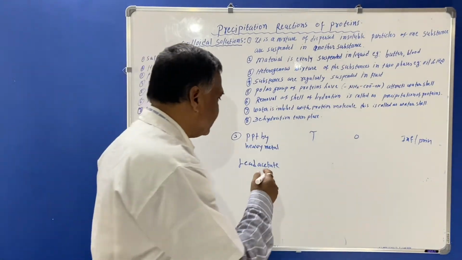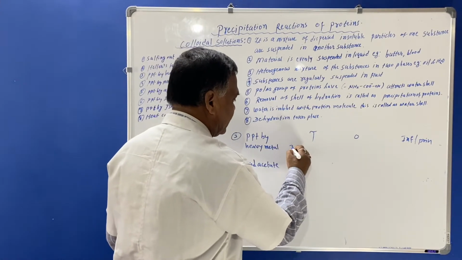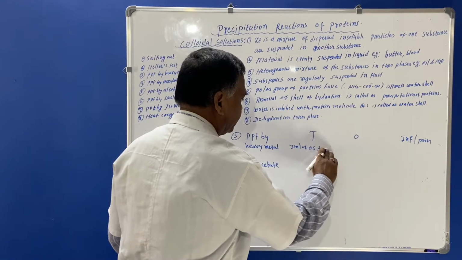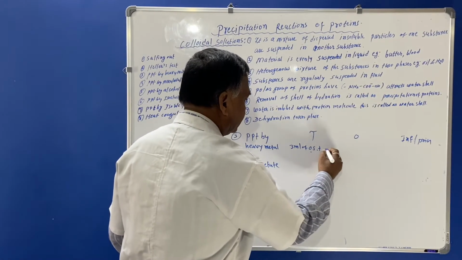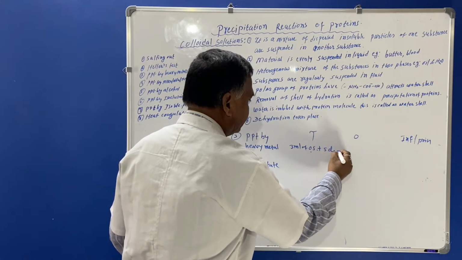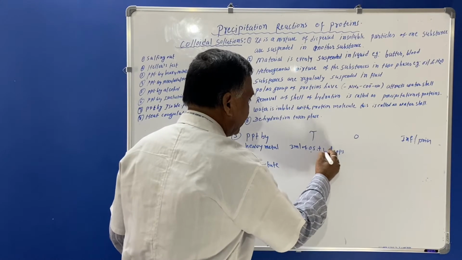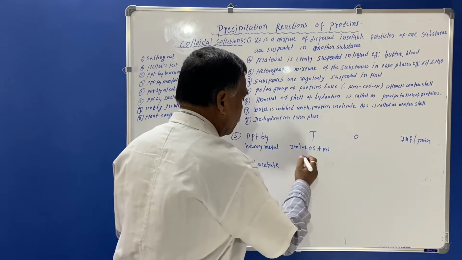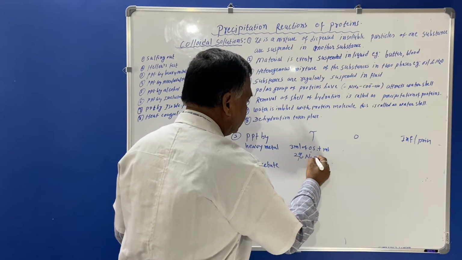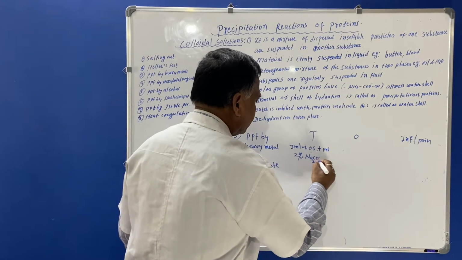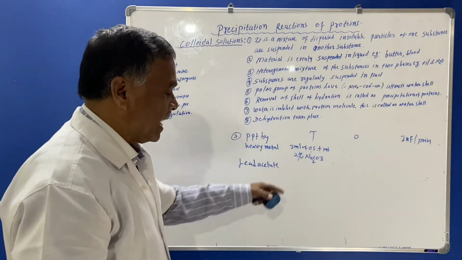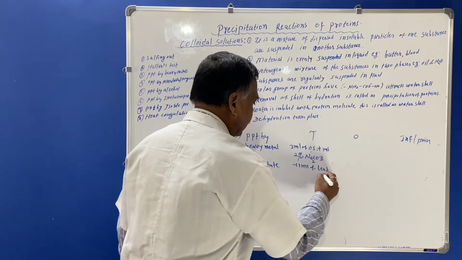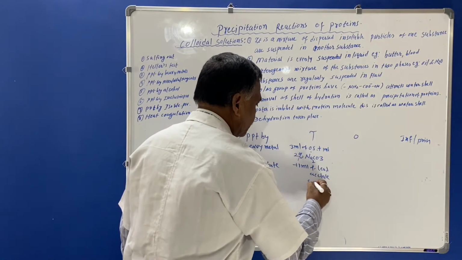Here you must know that precipitation by heavy metals means 3 ml of original solution plus 3 ml of 2% sodium carbonate solution, and you are adding 1 ml of lead acetate solution.